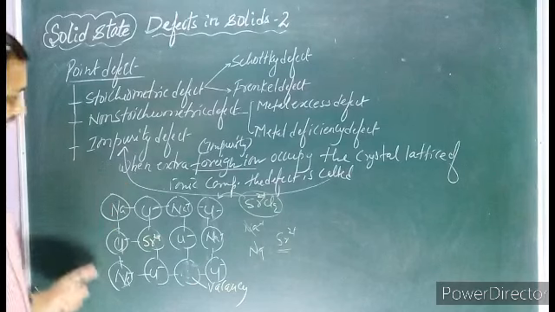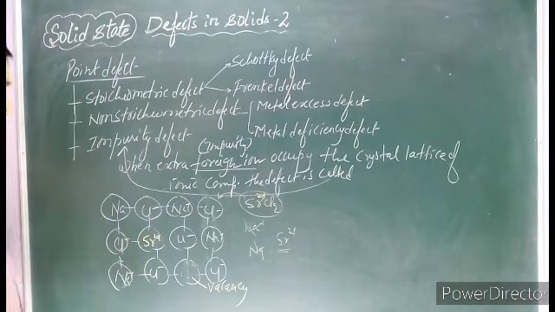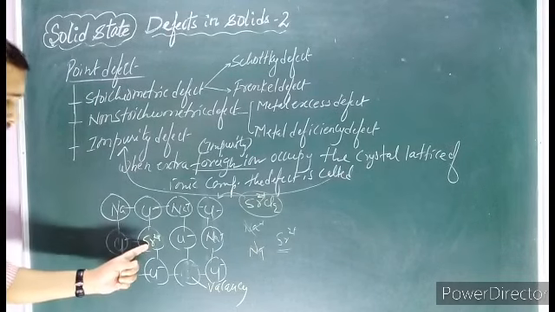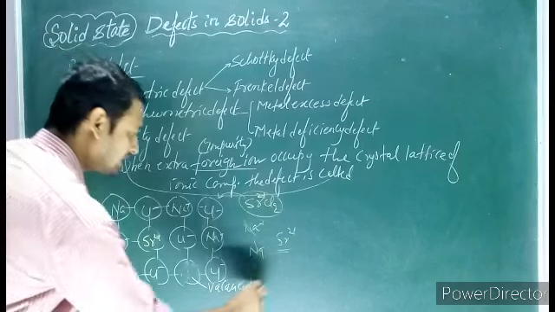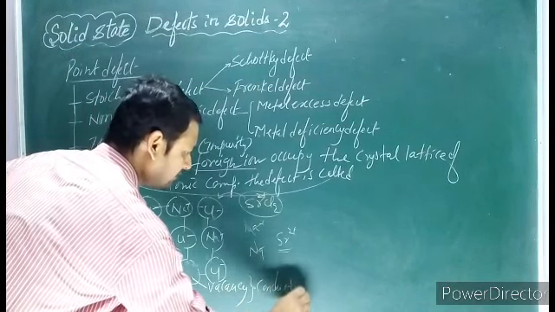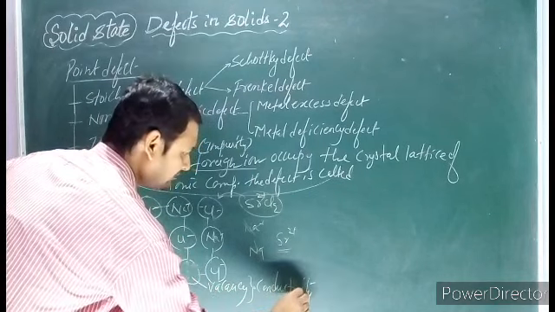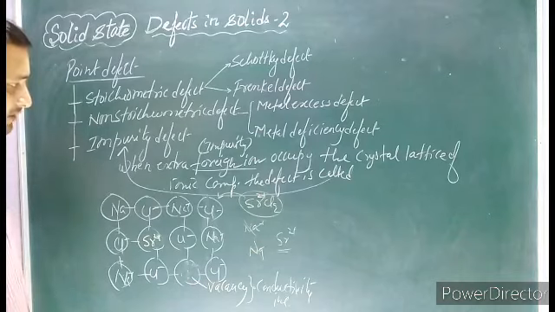So we can say this ionic compound has impurity defect. Due to this impurity, vacancy develops. Due to development of vacancy, the conductivity increases. They will now act as a semiconductor.